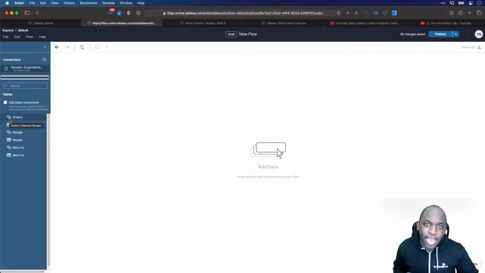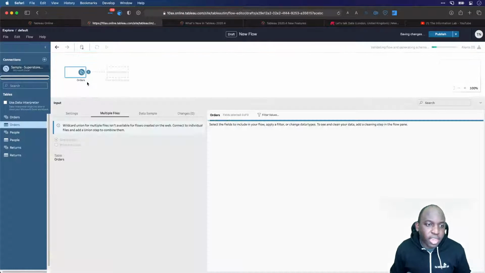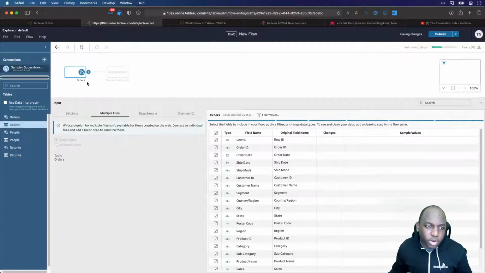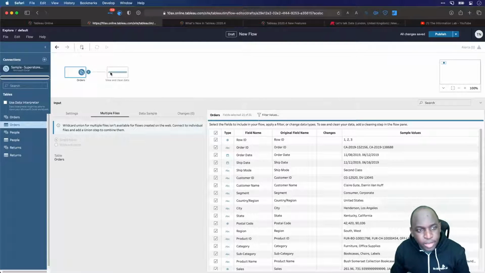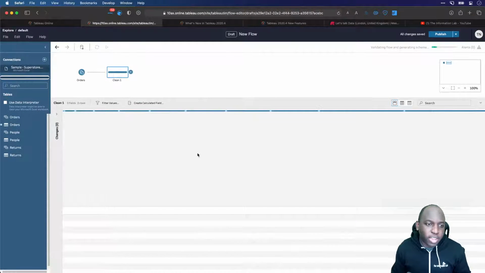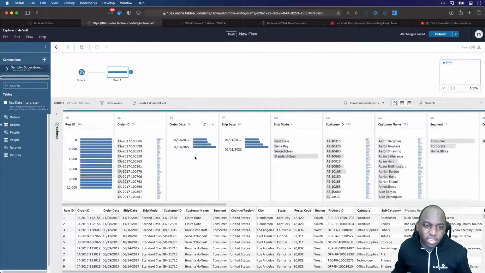So named ranges come through as their own table. If you ever wanted a hack as to how to clean up an Excel file very quickly, just create a named range on the section of the data that you need, and that will come in on its own in Tableau. So let's go ahead and drag just the sheet that we want in Tableau. And as you can see, it's really smooth. I can just drag it in, add a clean step here, and it just works as expected.